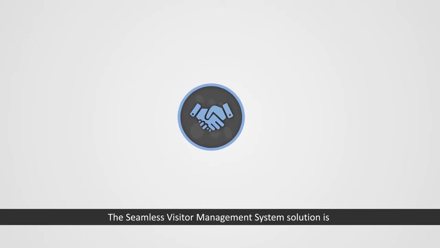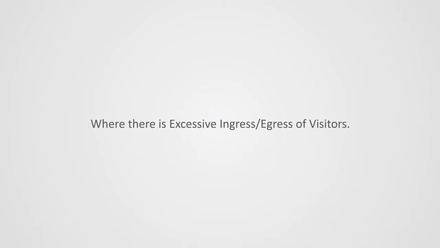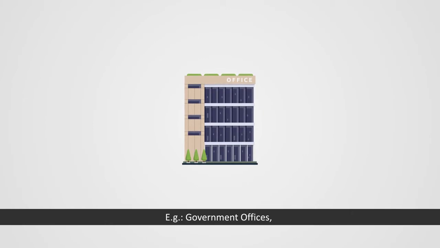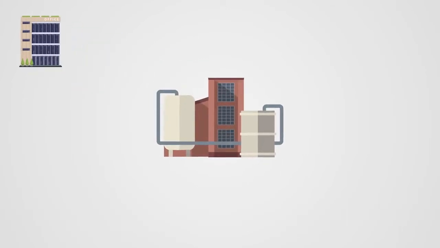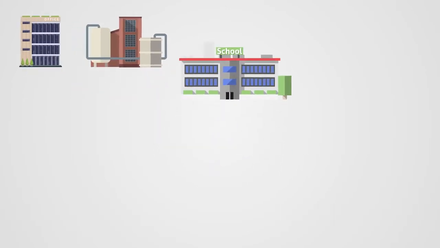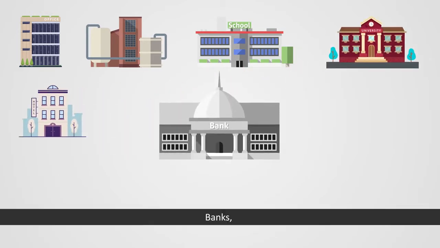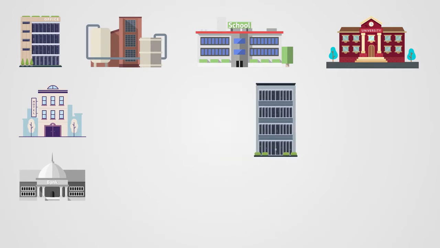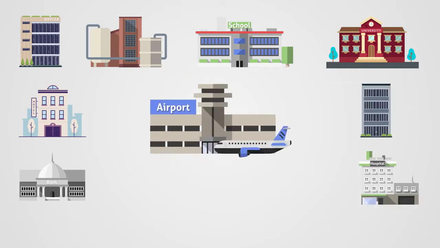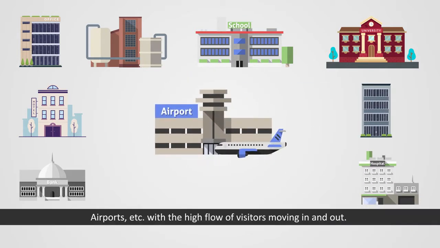The Seamless Visitor Management System solution is highly useful under below-mentioned circumstances, where there is excessive ingress or egress of visitors. For example, government offices, factories, schools, colleges, hotels, banks, apartments, hospitals, airports, etc., with the high flow of visitors